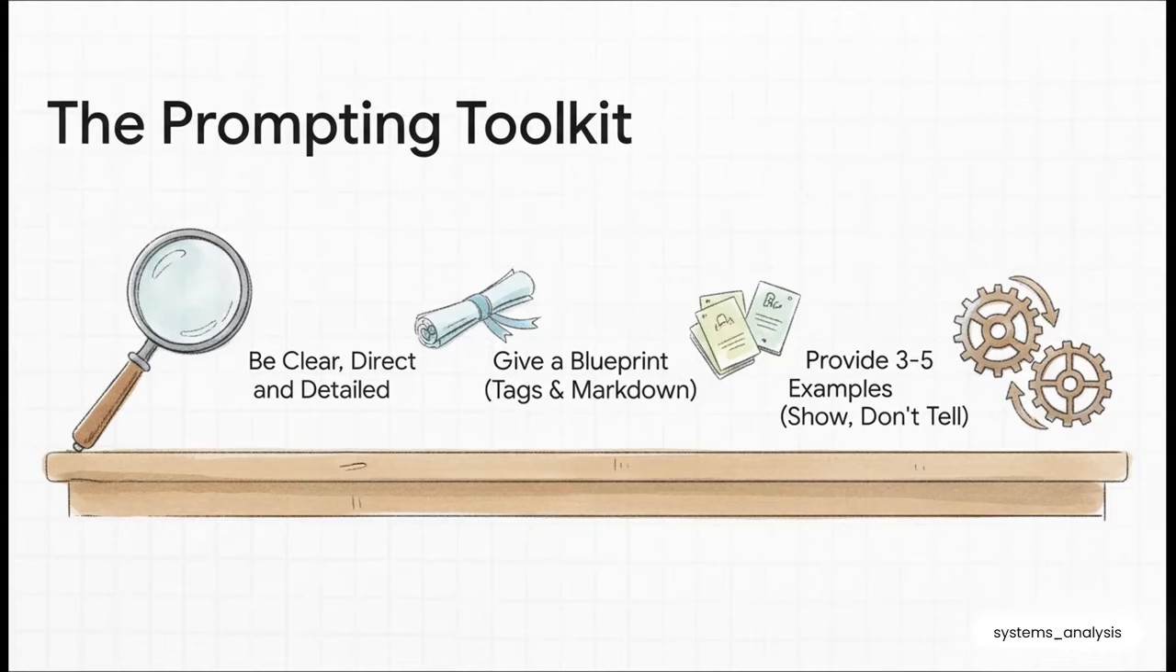Number 2, give the AI a blueprint. Use things like XML tags or Markdown to structure your request. 3, show, don't just tell. Use 3 to 5 solid examples to teach the AI the exact format you're after. And finally, 4, for the really hard stuff, just ask it to think step by step.